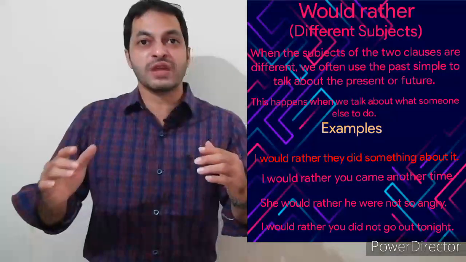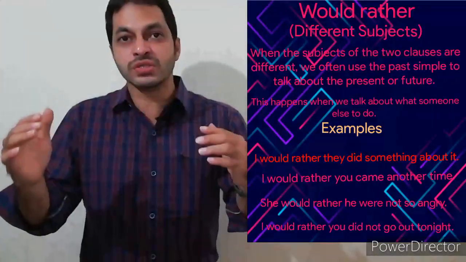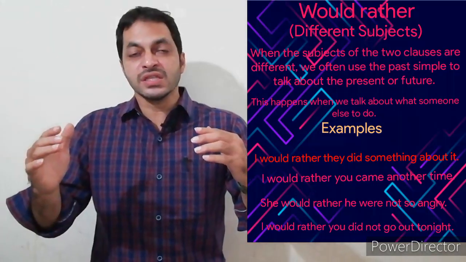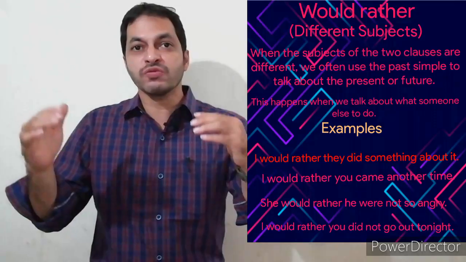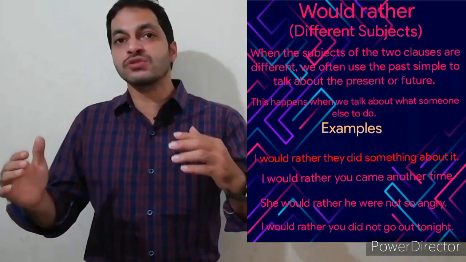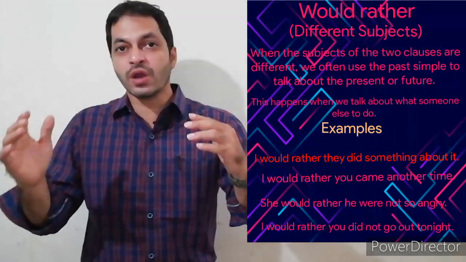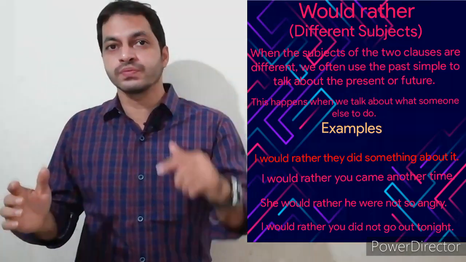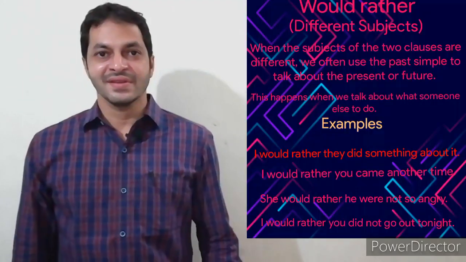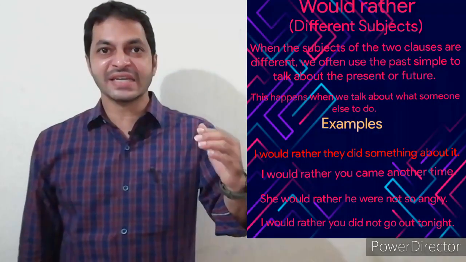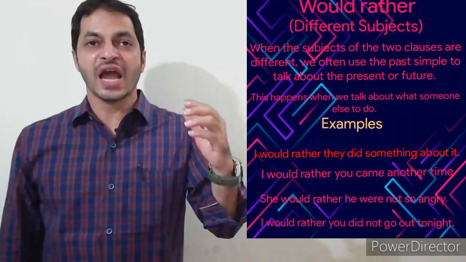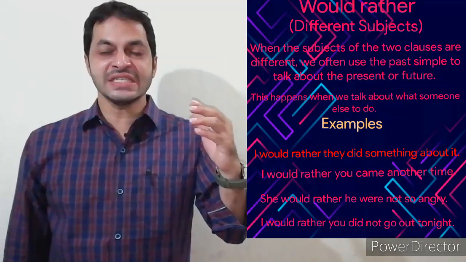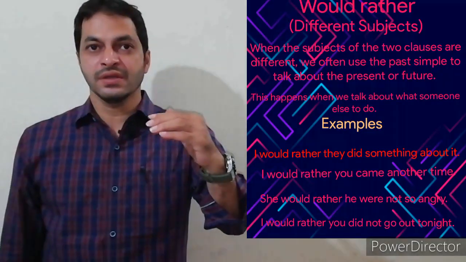This happens when we talk about what we want someone else to do. Dear students, let us go through the examples. Example 1. I would rather they did something about it.